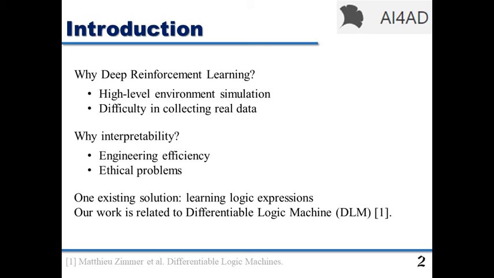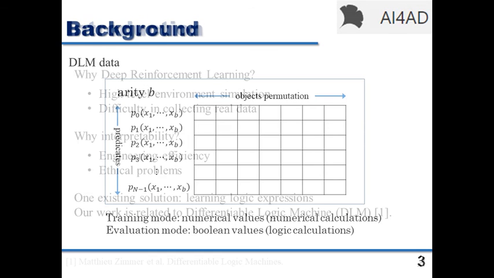To achieve interpretability in autonomous driving, many researchers propose ideas regarding solutions of learning logic expressions, which can drastically decrease the degrees of freedom for humans to understand. Our work gives a similar approach to those solutions, which can provide simple logic programs for the autonomous driving problem after deep reinforcement learning, based on a novel neuro-symbolic model, the differentiable logic machine, so-called DLM.